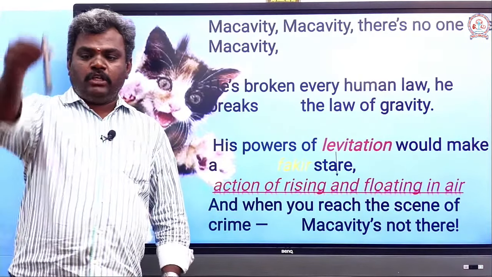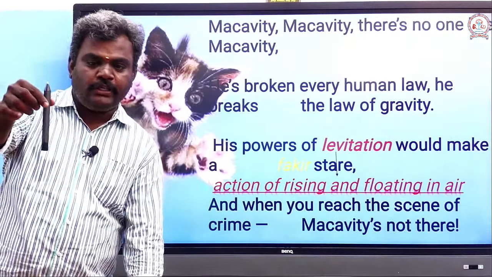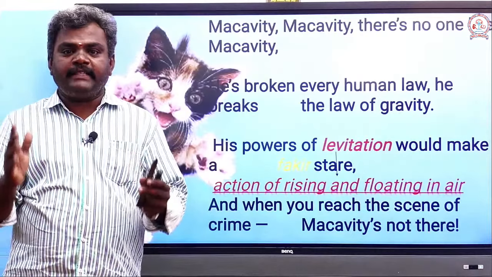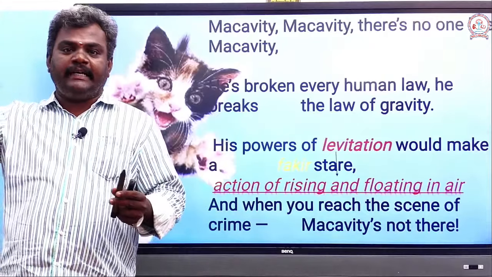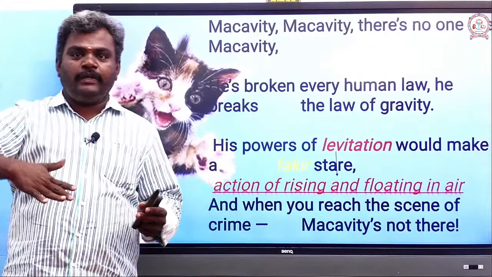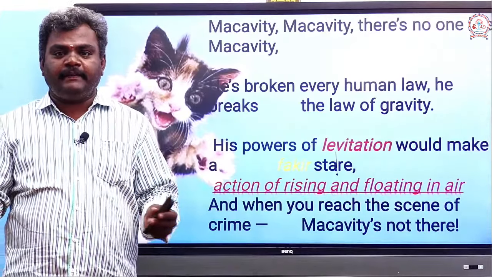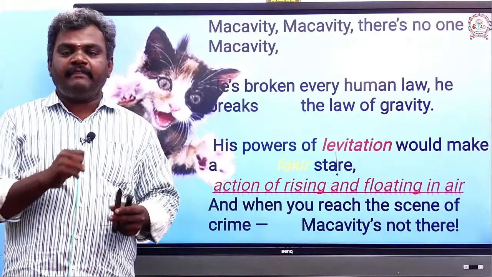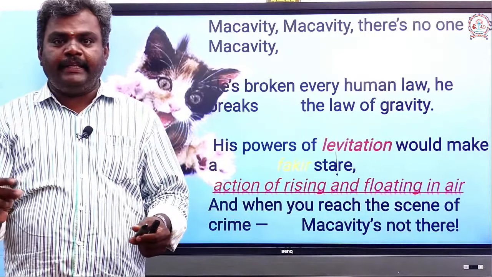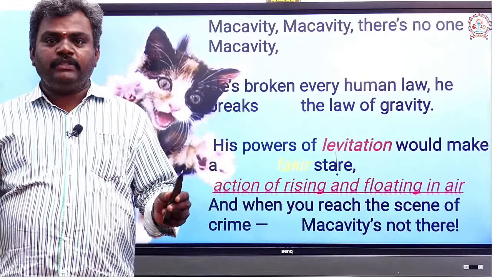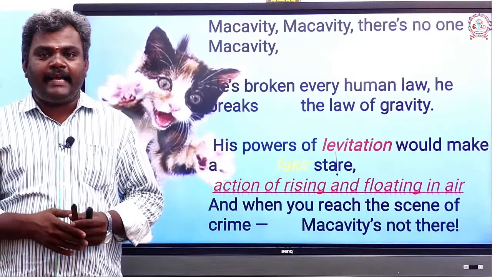What is gravity? If you just leave the pen, it will go down. But when something happens to Macavity and it disappears in the air, when it goes, it never comes down. His power of levitation. Levitation means it can disappear very easily. Now I'm standing in front of you, the next moment I can disappear. That is called levitation. Would make a fakir stare.